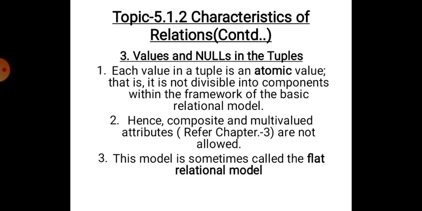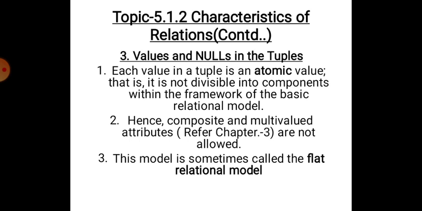You can note more about multivalued and composite attributes in chapter 3 that was studied. A composite attribute is, for example, address. Address is broken down into house number, street, locality, like that. And multivalued attributes are those attributes which will have more values. For example, degrees of a learned person, he will have more degrees, like BA, MBA, PhD, like this.